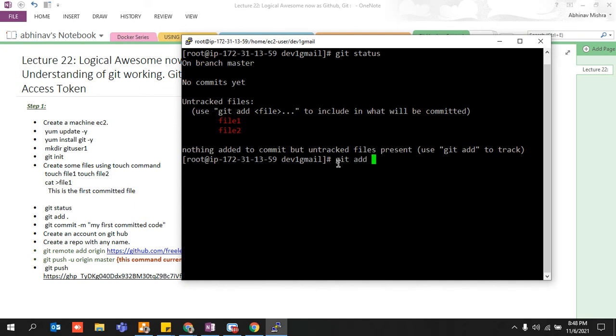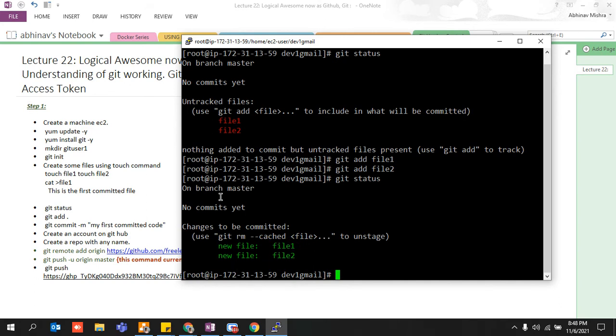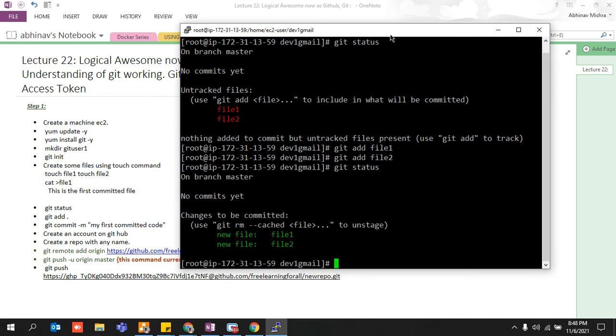So git add, I'm going to add it, git add file one. Let's say I've added it. Let's say I also want to add my second file as well. So I've added both of my files. First I wrote them, then I added them, and now I'm going to commit them. So with the command git status, again you run it and it will say that you are on the master branch and you have not committed anything onto your local repository.